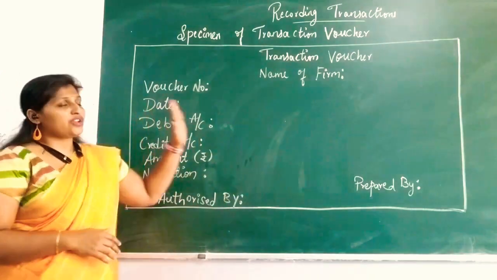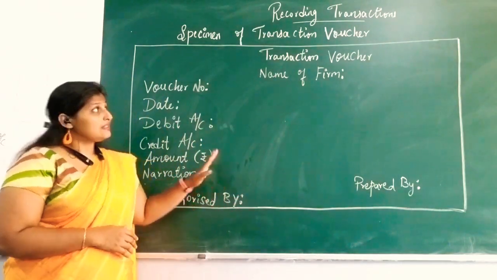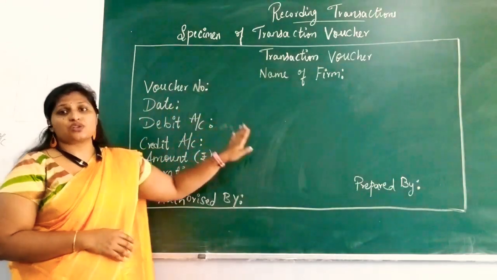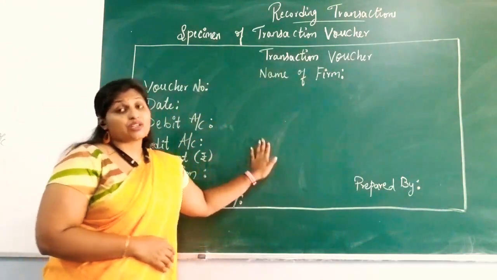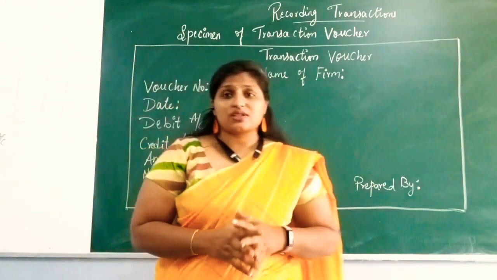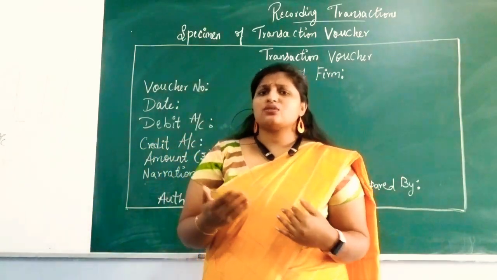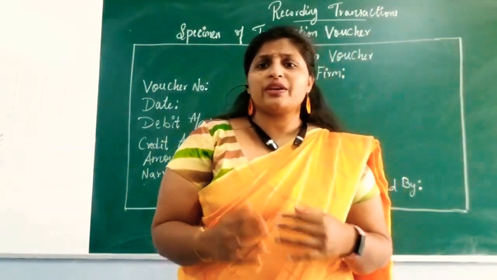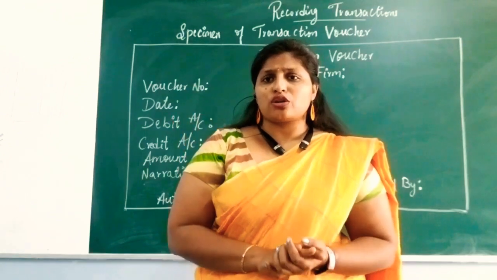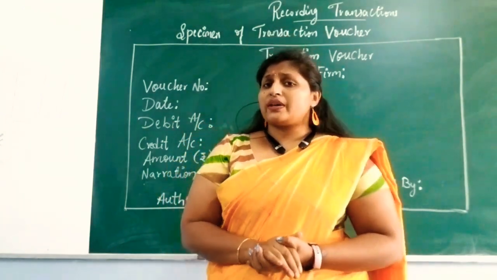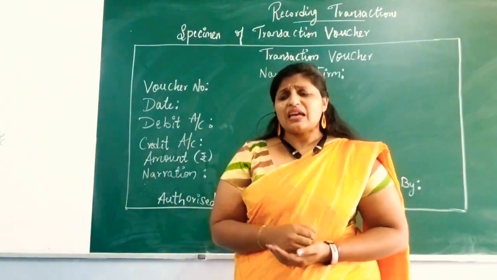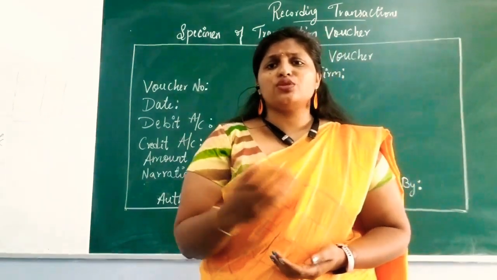You can write the same way in your notes also. This is the specimen of transaction vouchers. What are these transaction vouchers? As I told you, for every transaction there should be a bill, a documentary evidence. But suppose you are in the organization and you need one stapler.